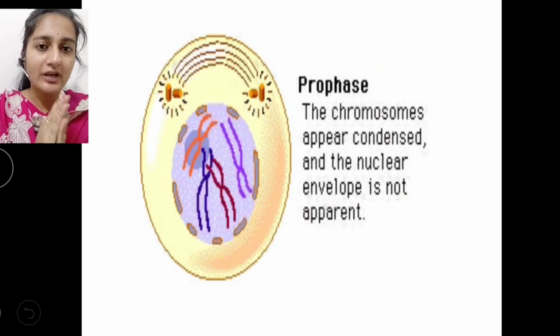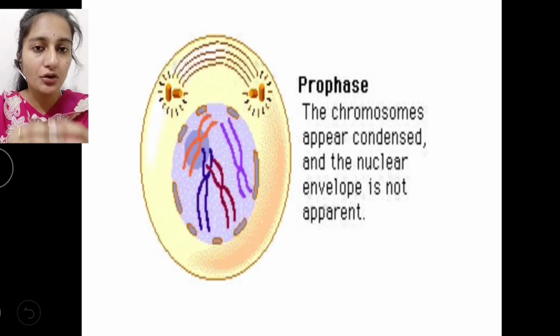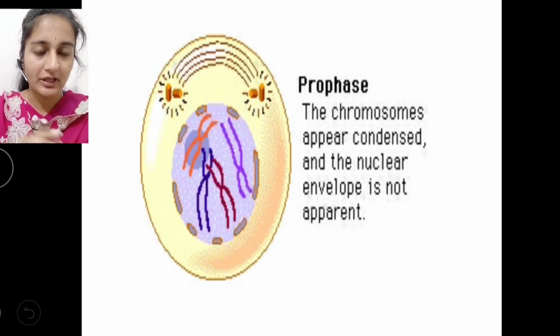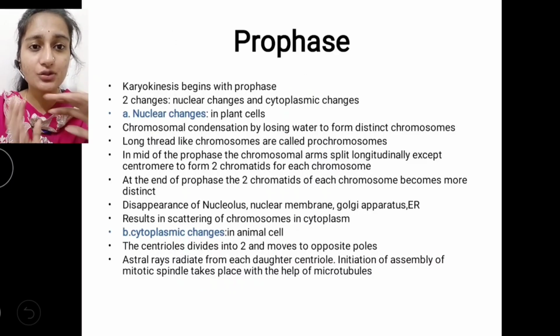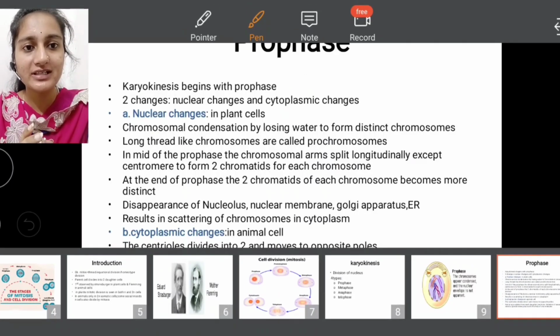What is actually happening in prophase? What are the cell organelles that are useful for cell division? What changes are occurring inside of a cell? Everything we'll discuss now. The chromosomes appear as condensed chromosomes, and the nuclear envelope is not apparent in this prophase. So what are the actual changes in prophase?